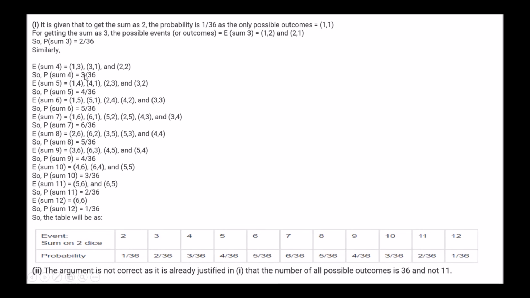Similarly, P of sum 4 is 3 upon 36, sum 5 is 4 upon 36, sum 6 is 5 upon 36, sum 7 is 6 upon 36, and so on till sum 12, that is 1 upon 36. So the probability table says 1 upon 36, 2 upon 36, 3 upon 36, up till 1 upon 36 again. So the argument is not correct, as the number of all possible outcomes is 36 and not 11.